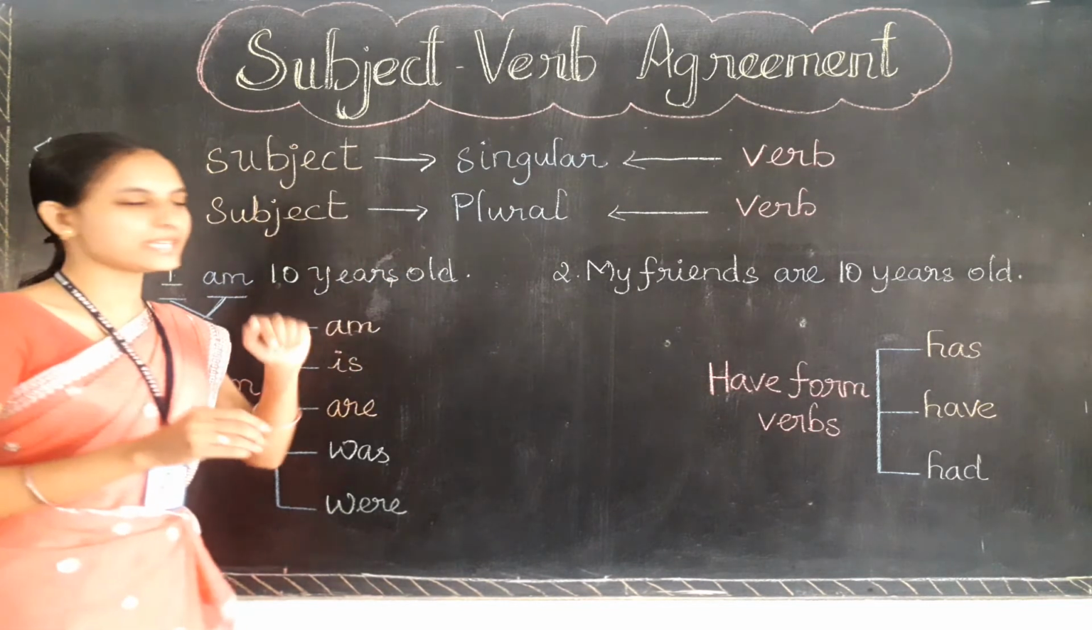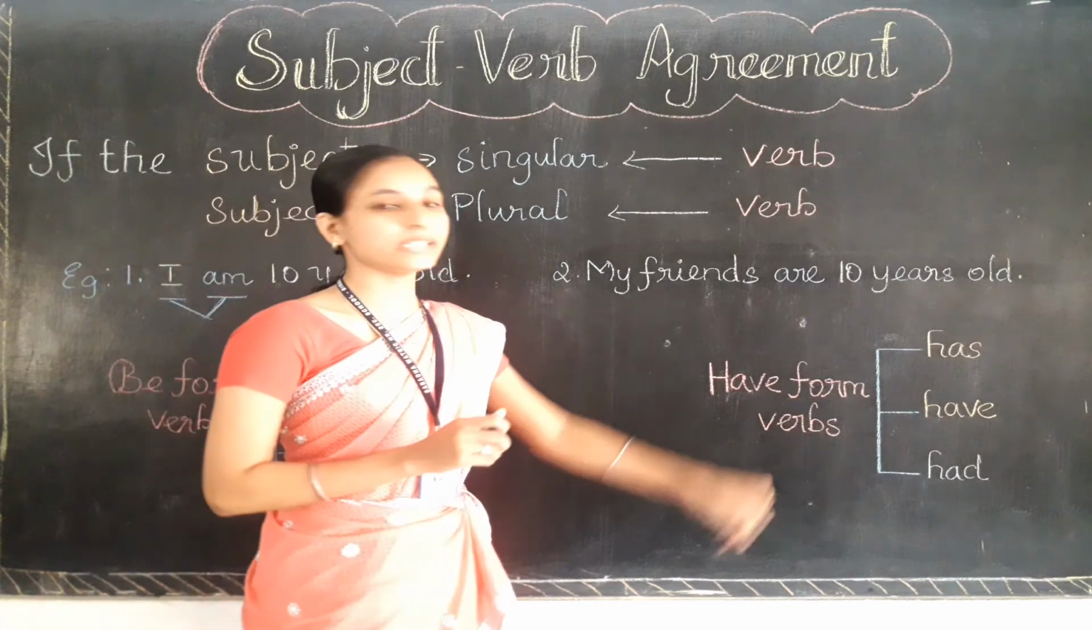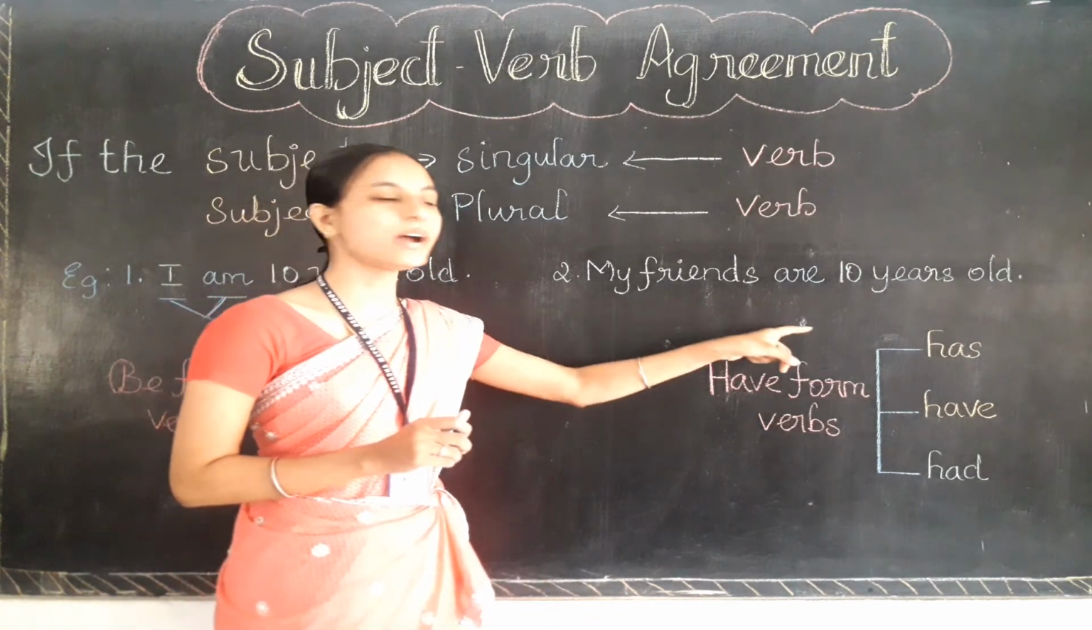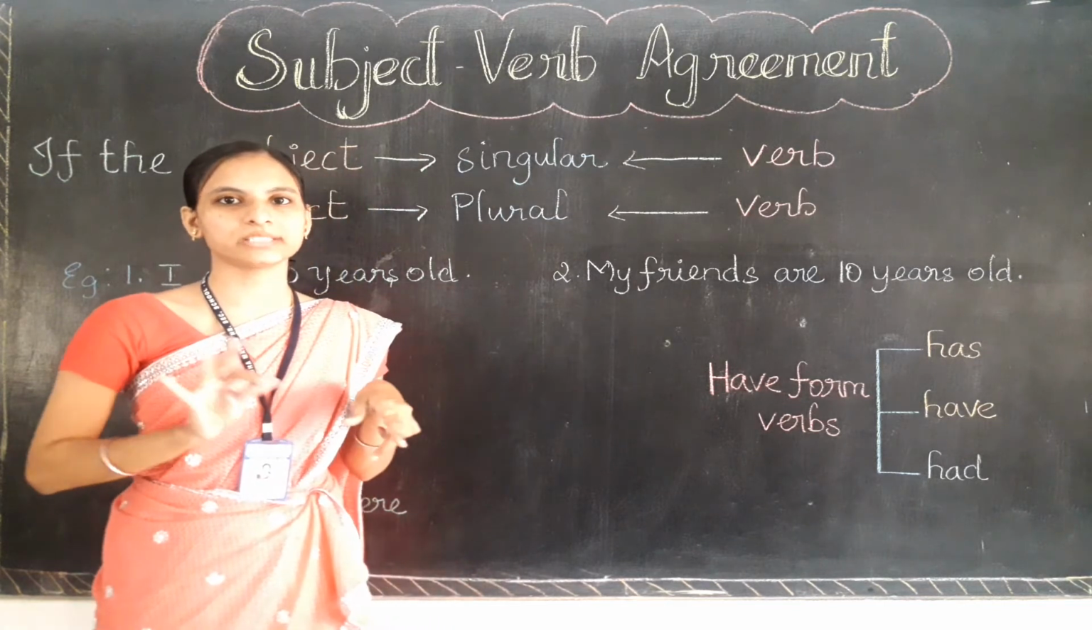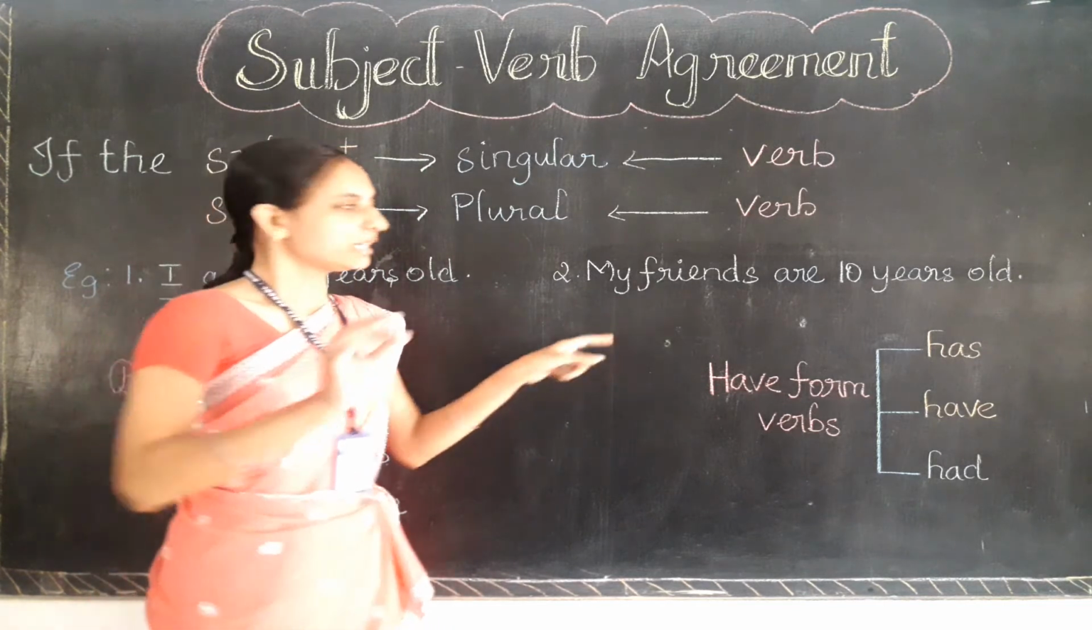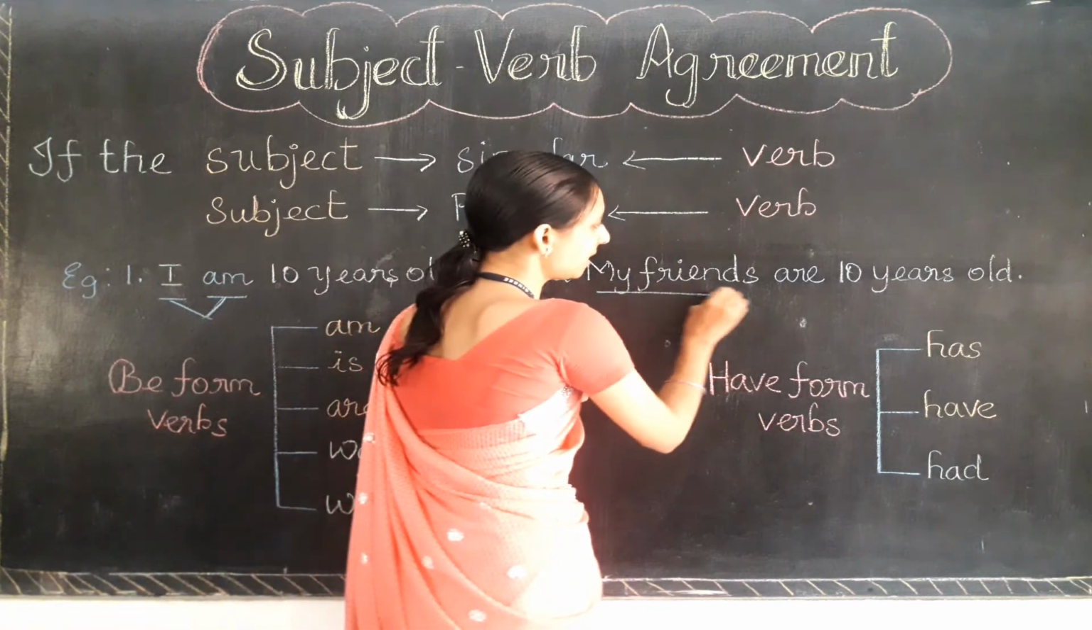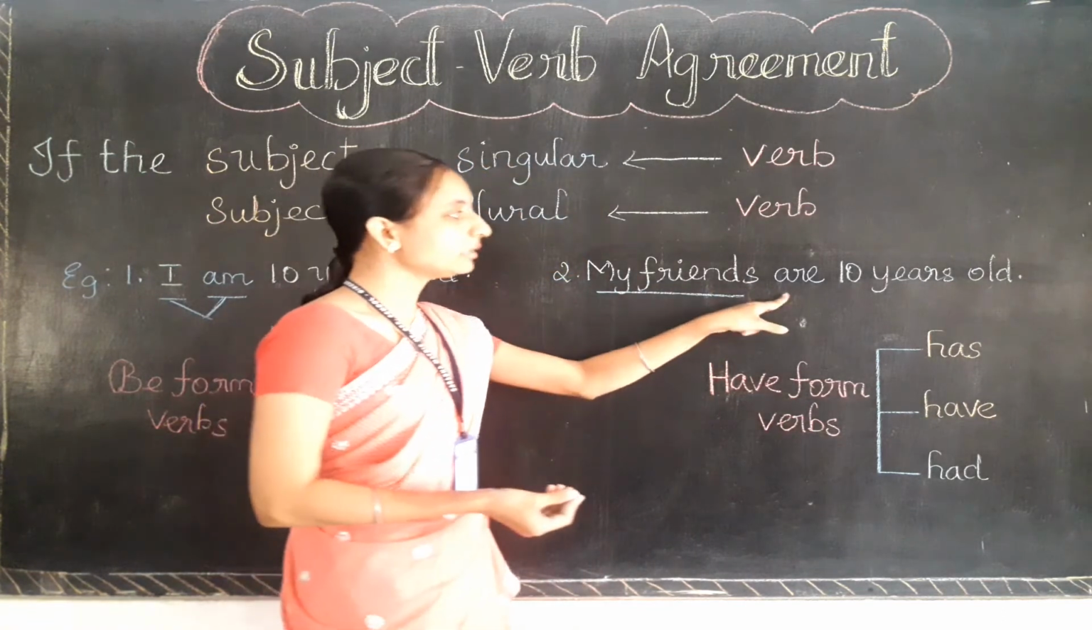Now look at the second sentence. My friends are 10 years old. My friends are 10 years old. என்னுடைய நண்பர்கள் எல்லாருக்குமே 10 வயசு ஆகுது. Okay, அதுதான் meaning. So here look at the subject. The subject here is plural and the verb is are.